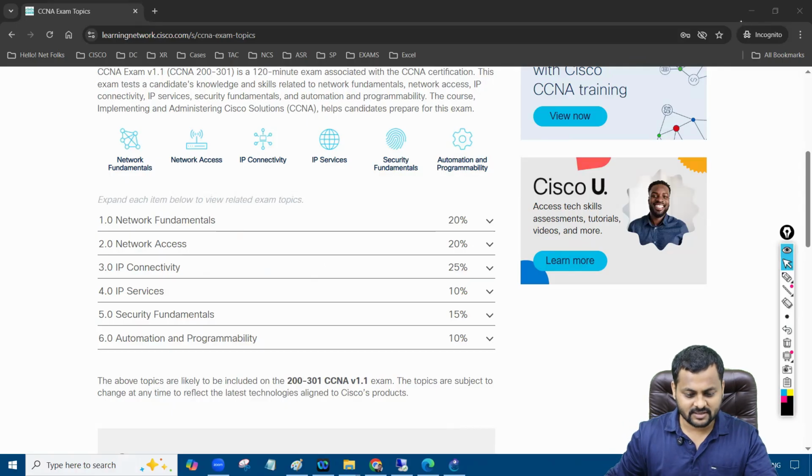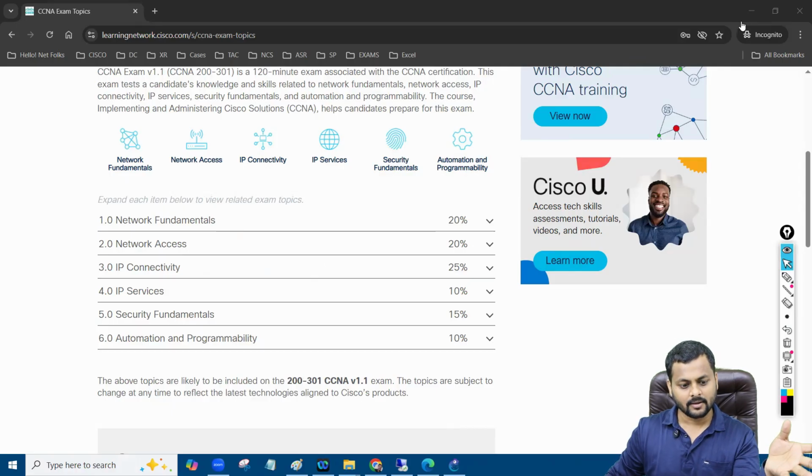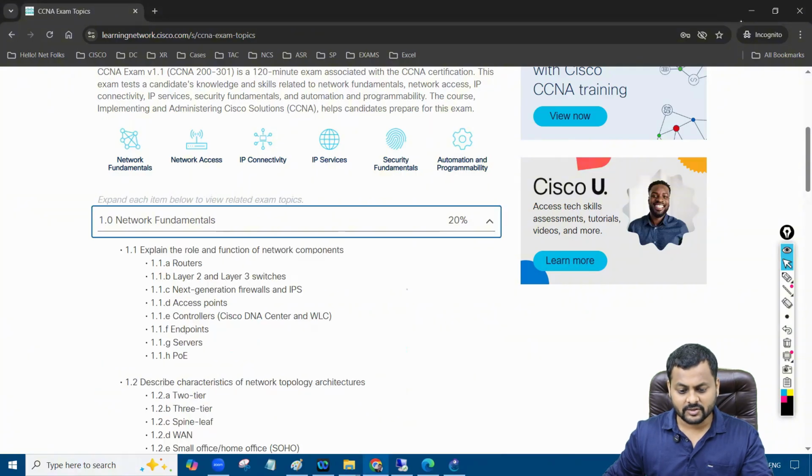The first section, network fundamentals, has 20%, the second section, network access, has 20%, IP connectivity has 25%, IP services has 10%, security fundamentals has 15%, and automation has 10%. These percentages are given by Cisco only. The meaning of these percentages is that 20% of the questions will come from network fundamentals, 10% of the questions will come from IP services, and so on, right?